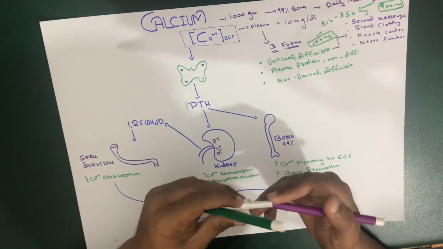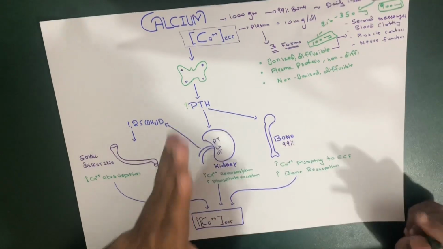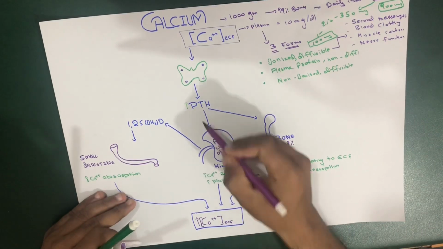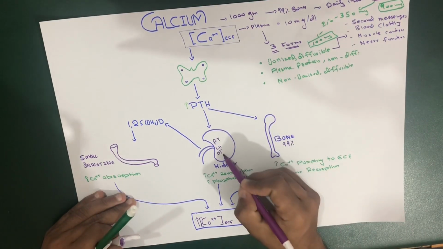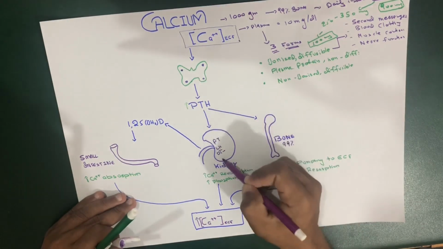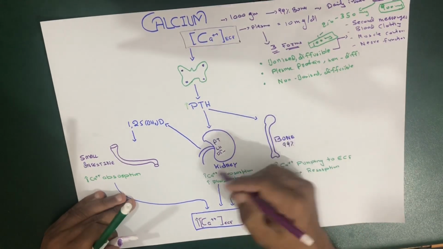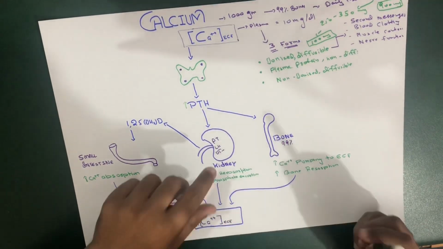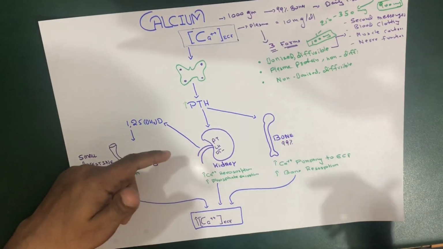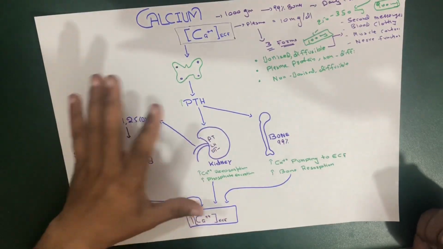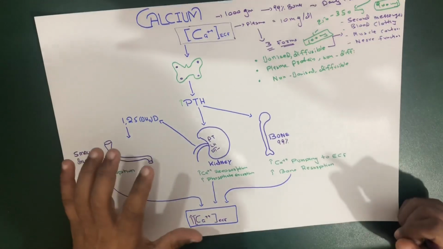One thing you have to remember is that the distal tubular reabsorption is under the control of parathyroid hormone. This parathyroid hormone acts on the distal tubule of the nephron. I haven't drawn the nephron here, but we'll be talking about that in the calcium regulation again. So this is how the calcium is balanced.